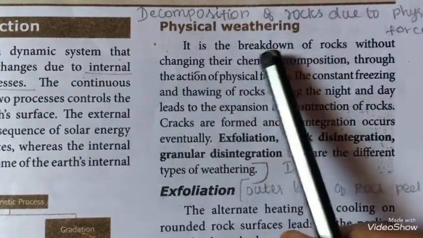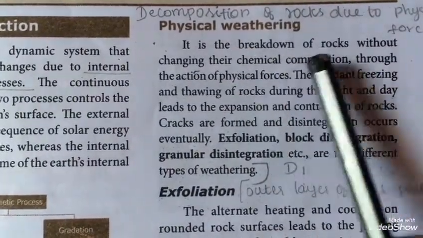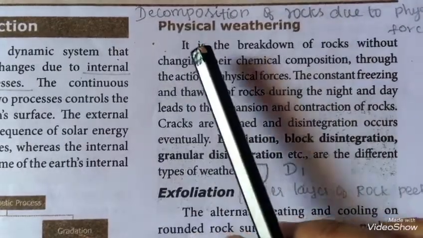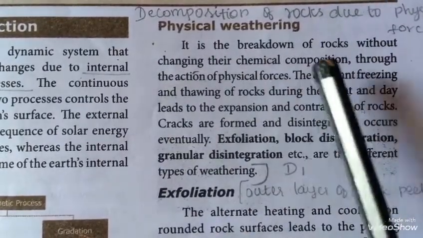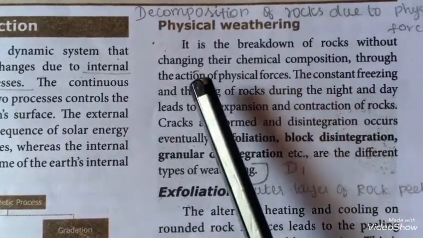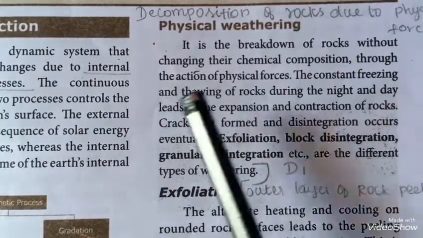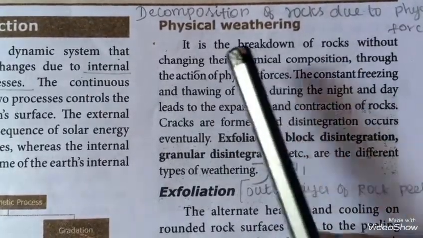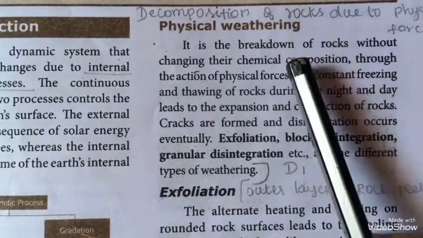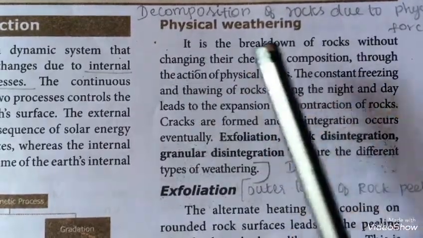So what is physical weathering? It is the breakdown of rocks, but it is physical weathering, no. So the chemical composition will not change. So without changing the chemical composition, through the action of physical forces, the breakdown of rocks will happen. So that is known as physical weathering.